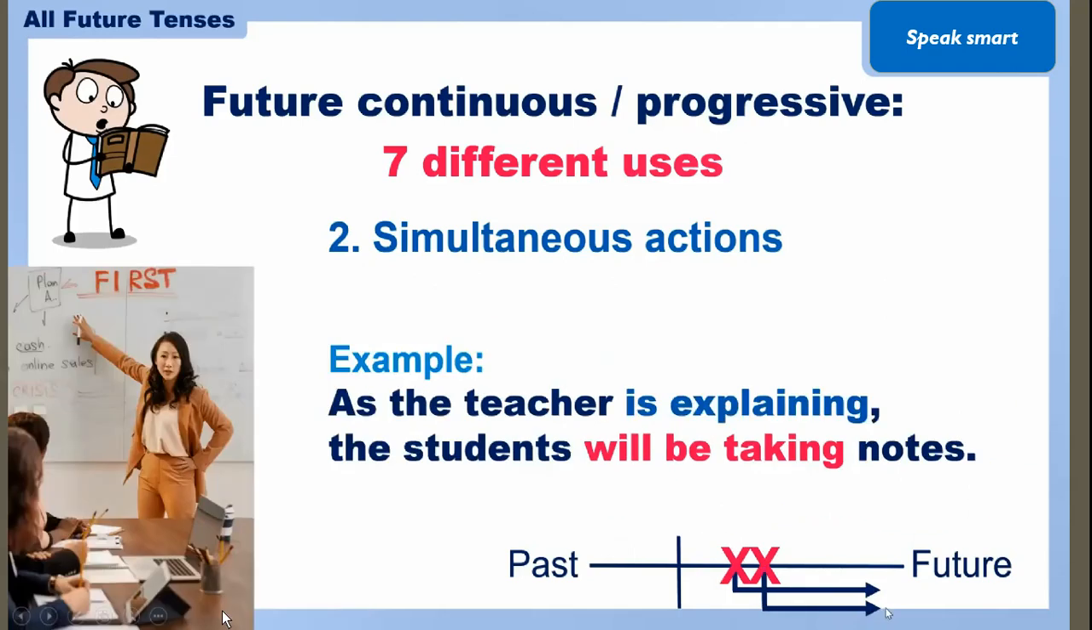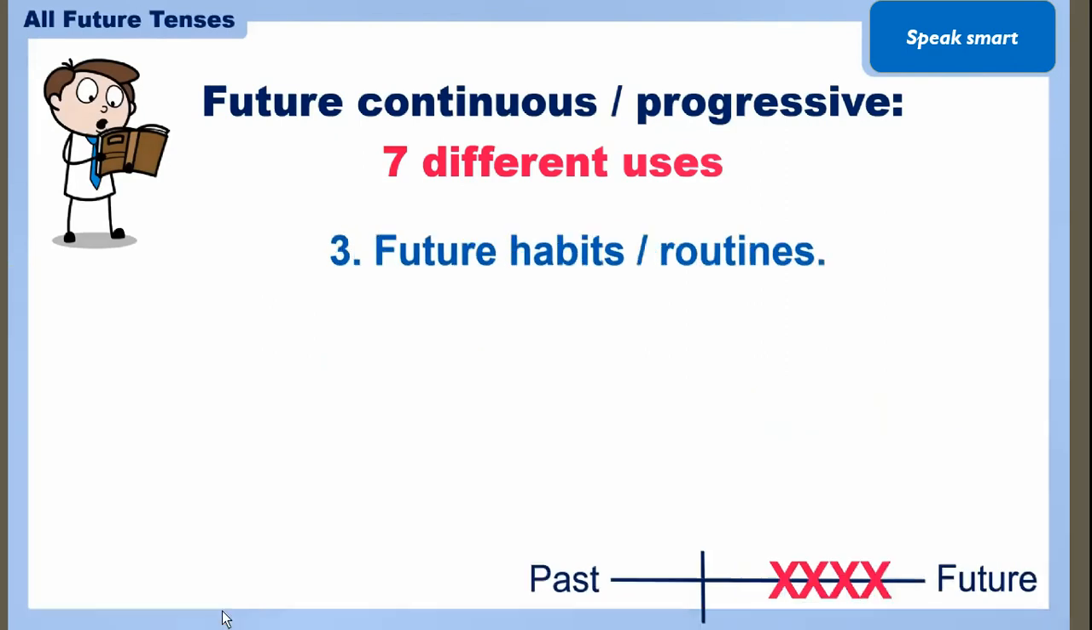As the teacher is explaining, the students will be taking notes. So here I am talking about the classroom, like when the teacher is explaining something, that time the students are busy jotting down some important points. So here again the two actions are going on at the same time, that we call simultaneous action.